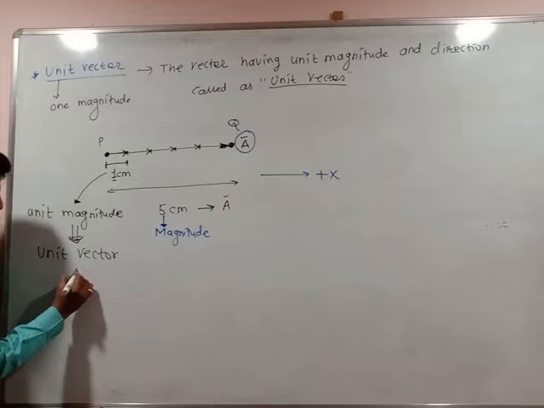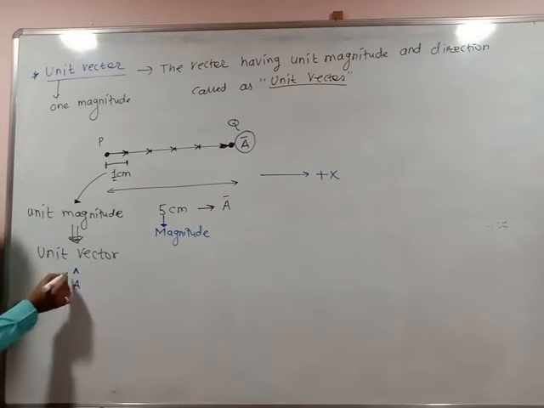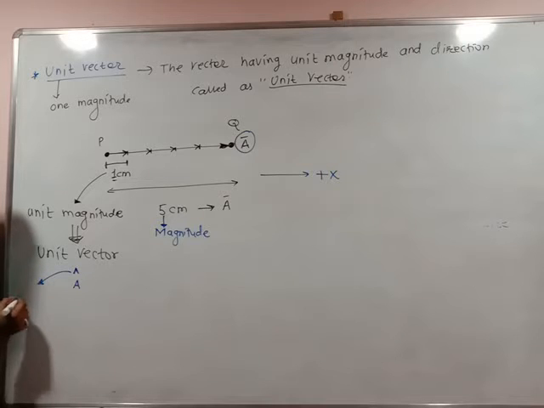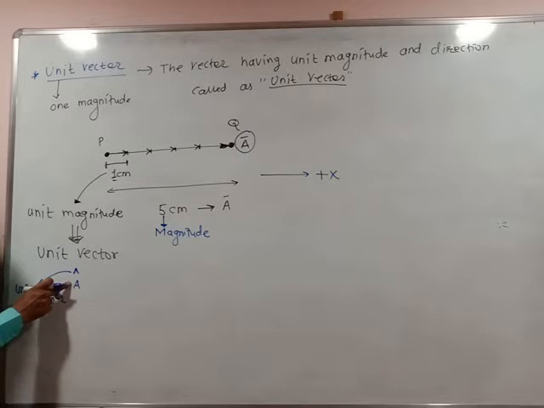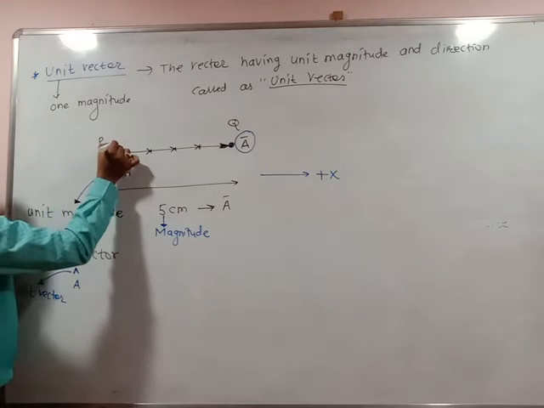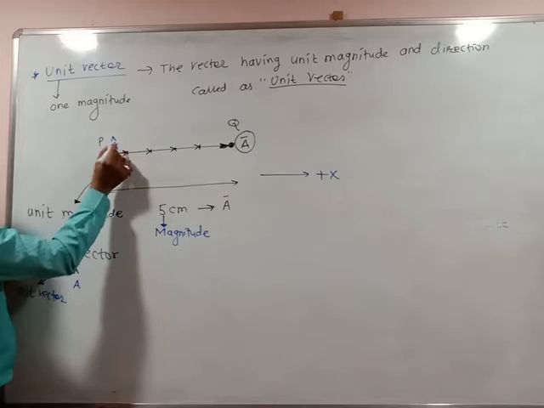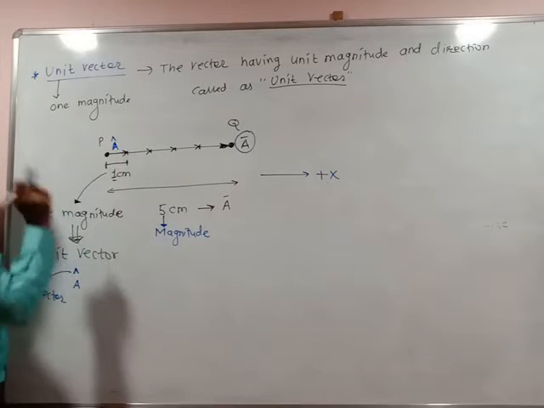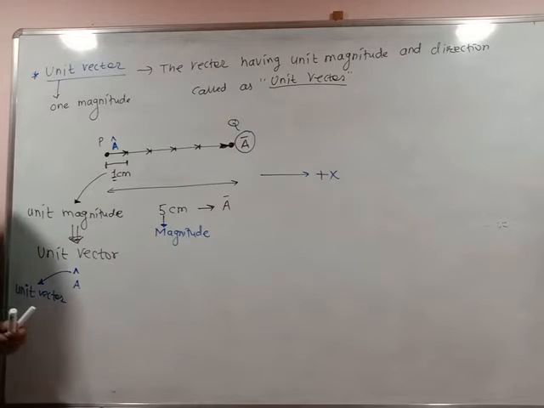a cap. So this symbolic representation, cap, indicates a unit vector. Keep in mind the symbolic representation of this cap. Cap indicates it is said to be a unit vector. So here may be one unit vector, a cap. A small vector of unit magnitude and unit direction is said to be a unit vector. It can be represented as a cap.